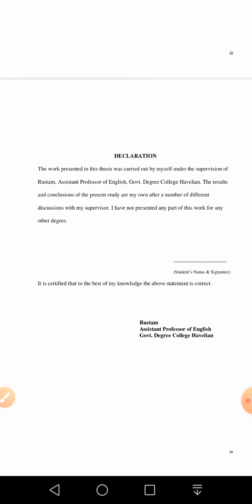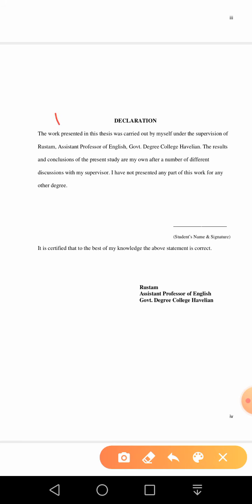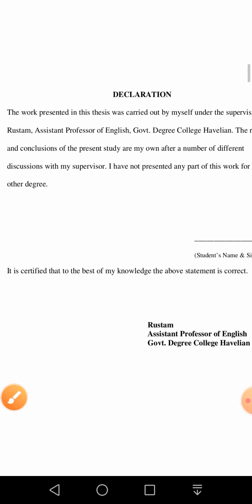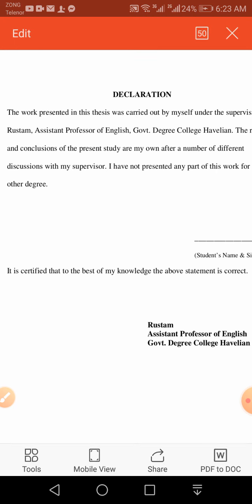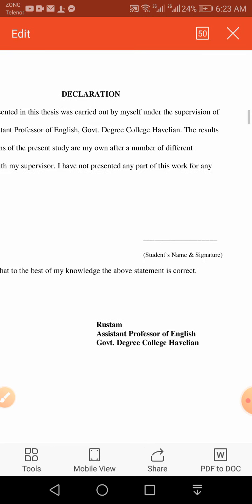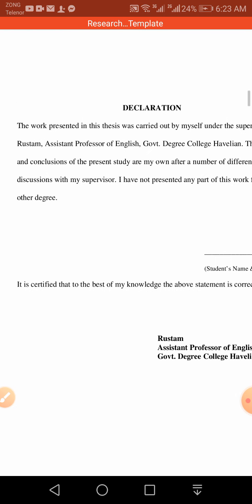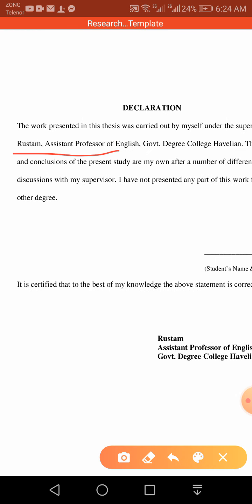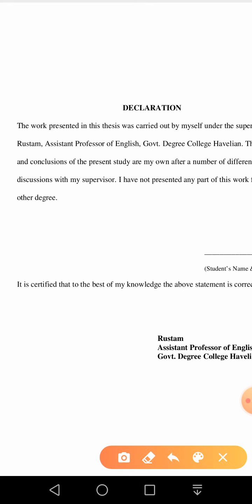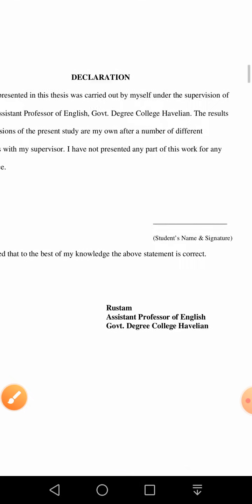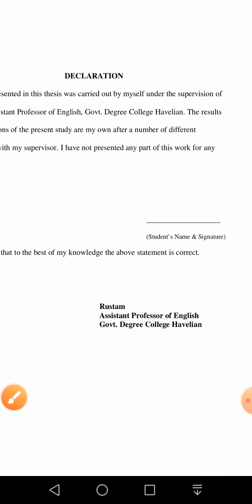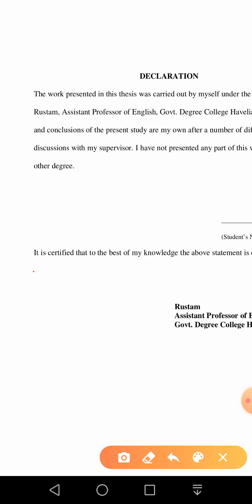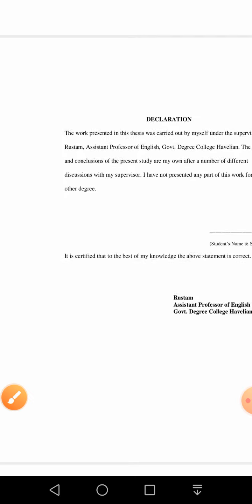So here is declaration. In declaration the researcher declares that the research is genuine and it is not plagiarized. Whatever he or she has done, it is his or her own work. As you can see, the work presented in this thesis was carried out by myself under the supervision of this, you have to mention the researcher's supervisor, and you give this certificate and affix your signature here. Then the supervisor is going to testify to this declaration, like it is certified that to the best of my knowledge the above statement is correct. This is known as declaration.